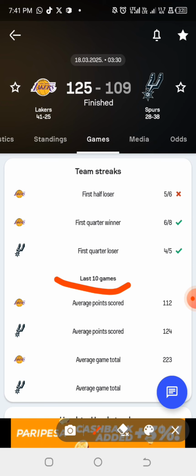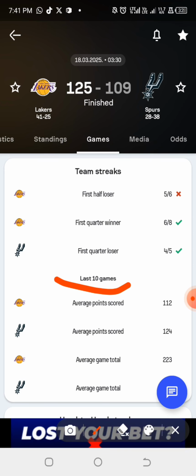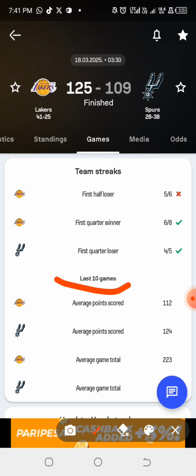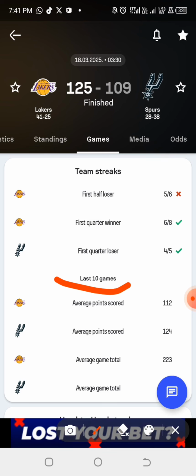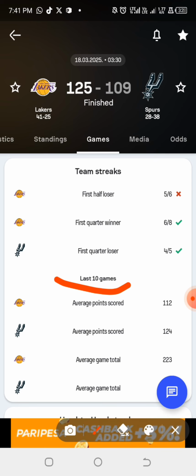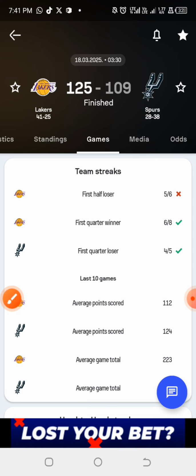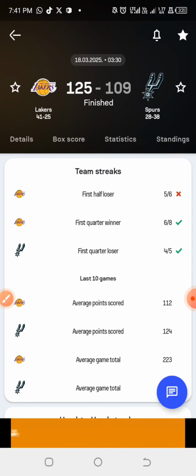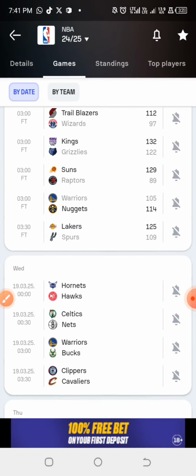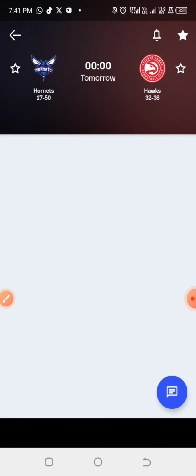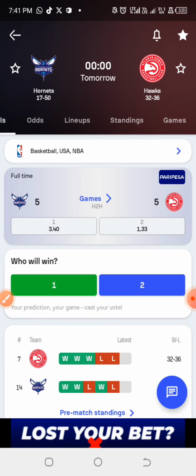But when we are talking about using SofaScore, you don't need to stress yourself. It's a very easy and fast strategy. If you happen to be familiar with SofaScore, you can go like this. Let us check new games that they haven't played. You can just click on it like this, and go to games.